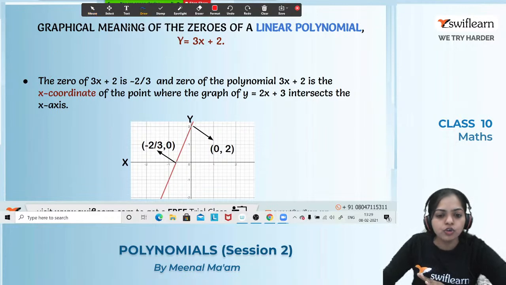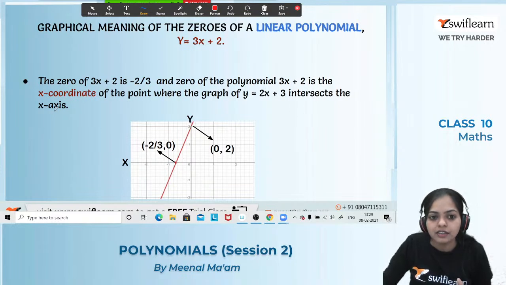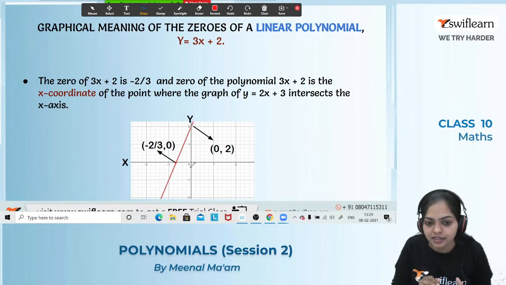Got it? So, जब भी आपको क्या करना होगा? जब भी आपको ग्राफ से 0 निकालना होगा. So if you want to find the 0 out of the graph, what do you have to check? You have to check the x coordinate of a point where the given graph intersects the x-axis. तो हमारे इस वाले क्वेश्चन में x-axis को ग्राफ कहाँ पे कट कर रहा है? At point minus 2 by 3. So what is the 0 of this graph? That is graph y equals to 2x plus 3. So the 0 is minus 2 by 3.